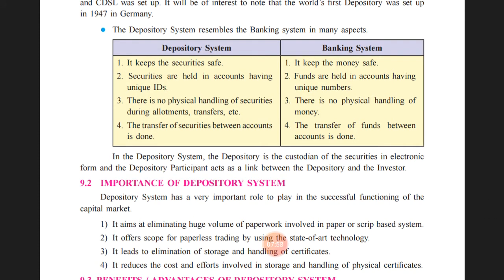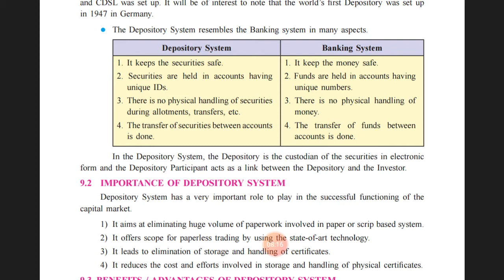There is no physical handling of money in the banking system also, because you can draw a cheque, make a demand draft, or use internet banking or online banking, so the transaction can be done using all those methods.